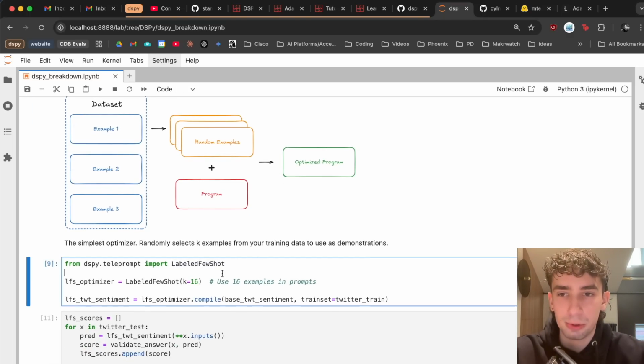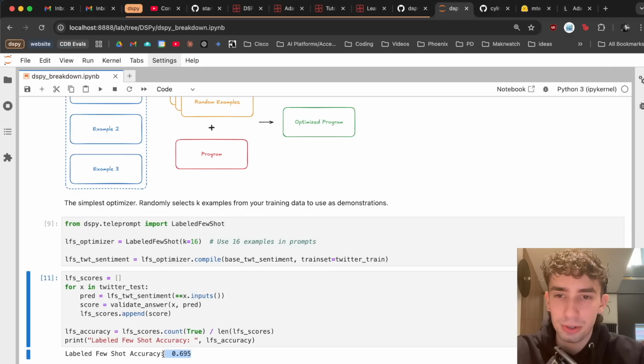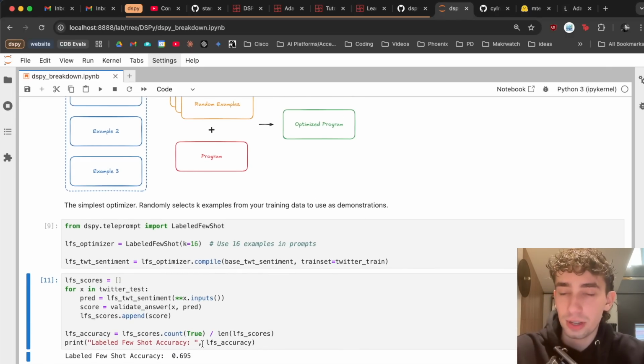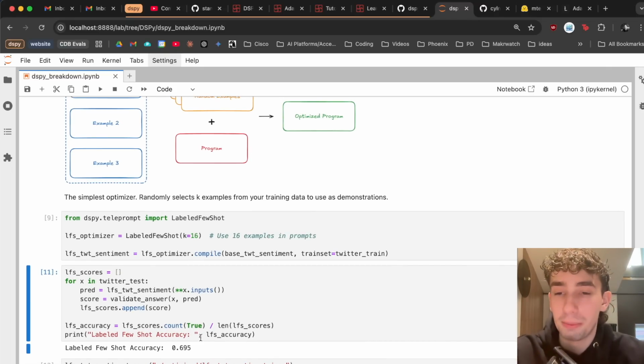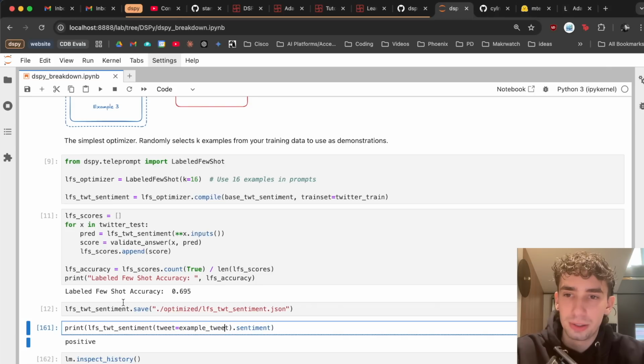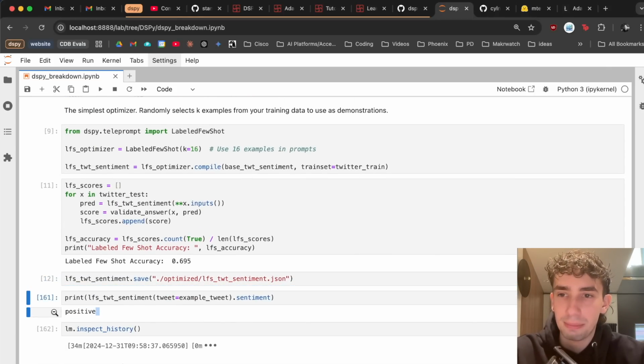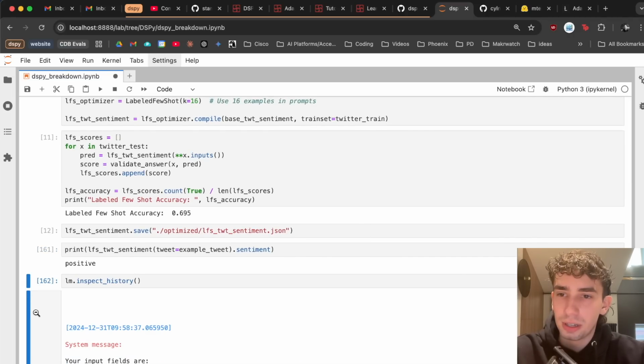So after importing our labeled Fewshot and running the optimizer with a K of 16, which is going to use 16 examples in the prompt, and then running compile across our base Twitter sentiment with our train set of Twitter train, we can run our accuracy. And we see that we improved our accuracy by a whole 0.005 or 0.5%. So adding in a few examples did push our score up a little bit, not too much, but we can see that if we run our example tweet through our optimized and compiled labeled Fewshot program here now, we get positive, and then we can see a little bit of what's going on behind the scenes.